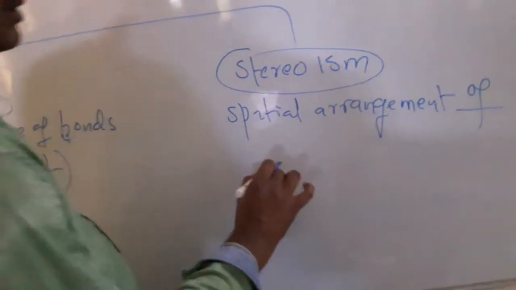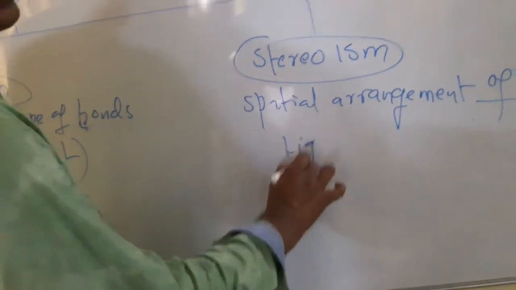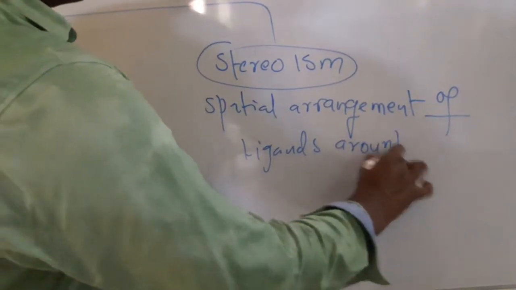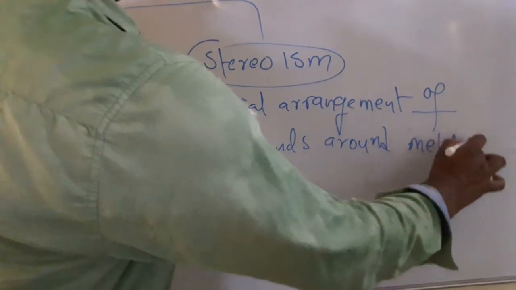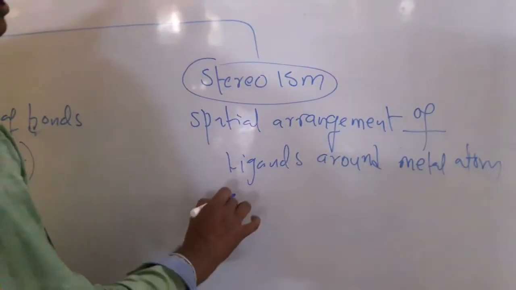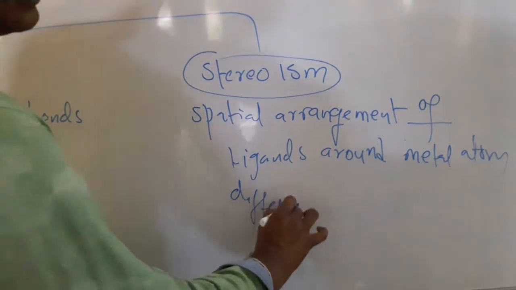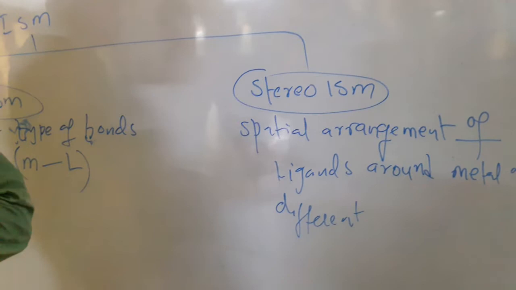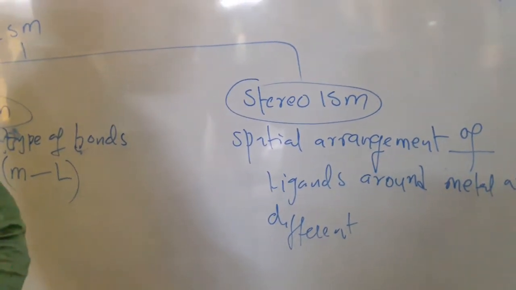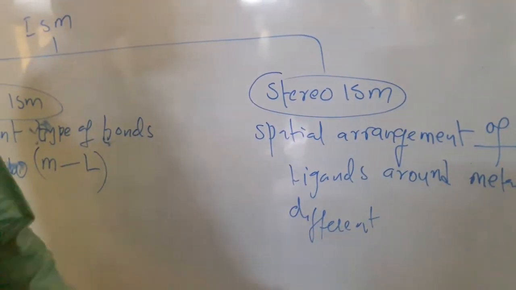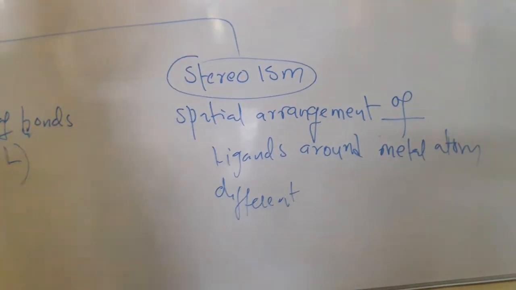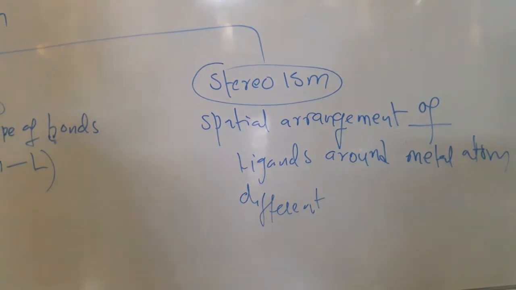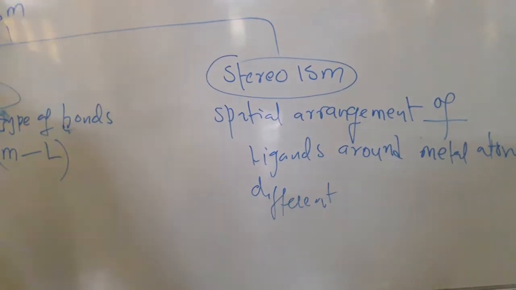The spatial arrangement of ligands around the metal atom is different. So stereoisomerism is due to different spatial arrangement of ligands. The ligands are arranged differently in space, so they produce stereoisomerism. The structural isomerism is due to the type of bonds between metal and ligand.